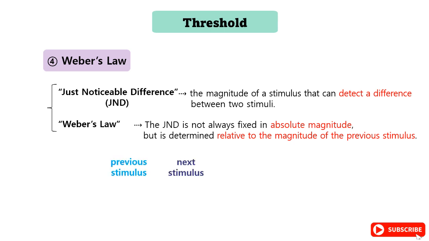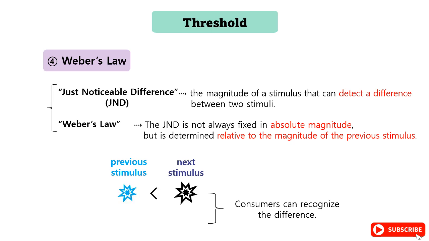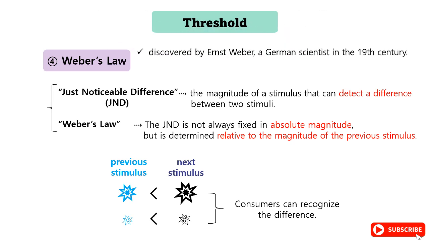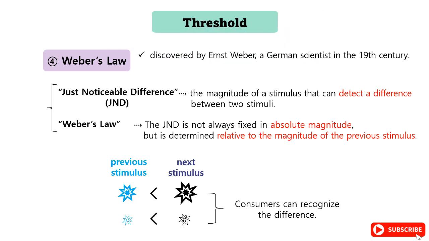In other words, Weber's law is a theory that in order for consumers to recognize the difference, if the previous stimulus was large, the next stimulus must be greater than this, and if the previous stimulus was small, the next stimulus may be small. Weber's law was discovered by Ernst Weber, a German scientist in the 19th century, and is widely used in psychology and marketing.